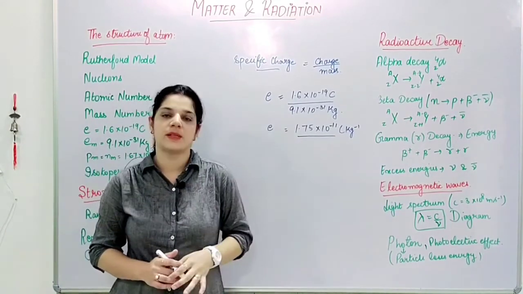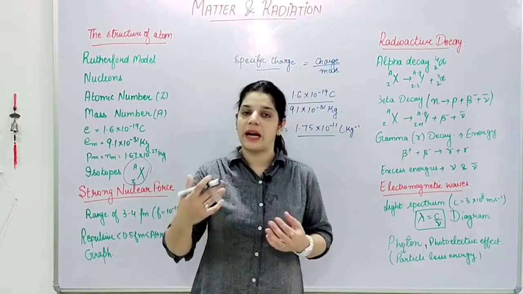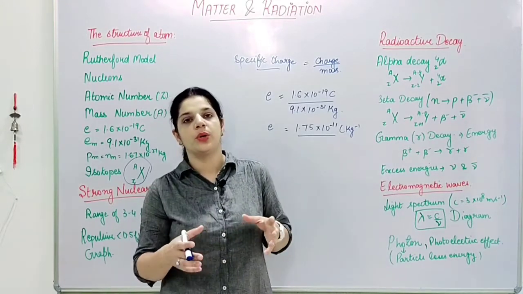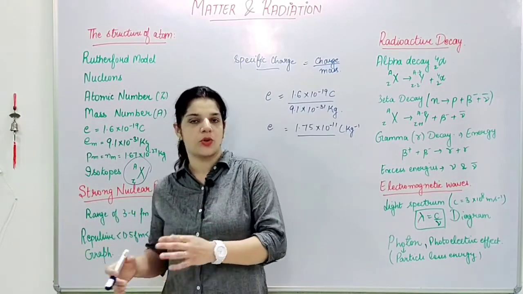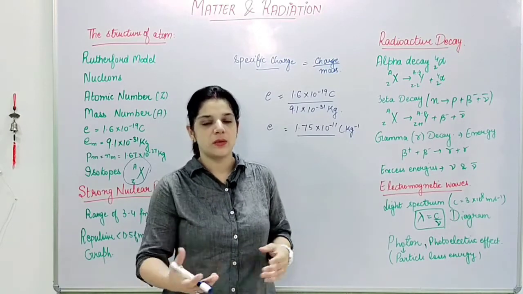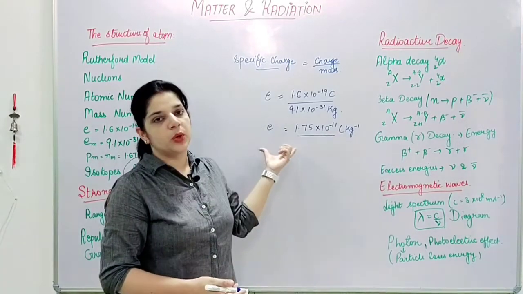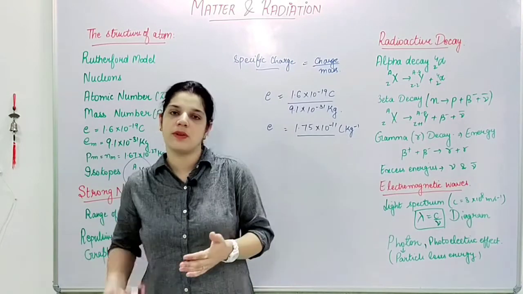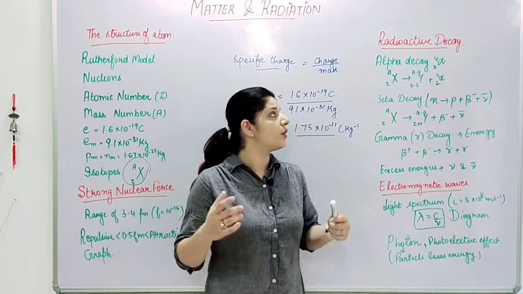And why do we need specific charge? Because many times, suppose we are studying some unknown element and we need to find its mass. So we calculate its specific charge, we know its charge due to electrons, and we use this ratio to find the mass of that element. Vice versa, we can calculate other quantities also. So it is purely a basic mathematical concept. It's just a ratio, specific charge is charge divided by mass. I hope it is clear. And let's move on to our next topic, which is radioactive decay.